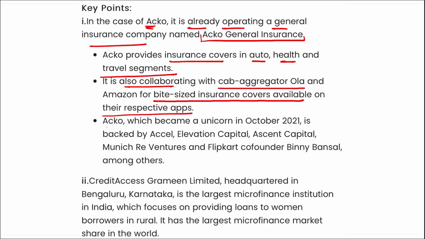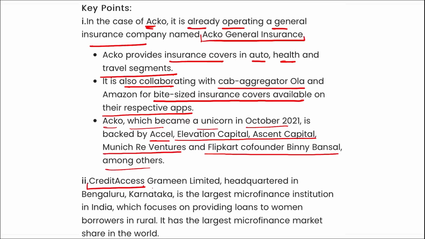Acko became a unicorn in 2021, backed by SAIF, Elevation Capital, Accel, Munich Re Ventures, Flipkart co-founder Binny Bansal and various others. And if we talk about Credit Access Grameen Limited, the headquarters is in Bangalore, Karnataka, and it is the largest microfinance institution of India.